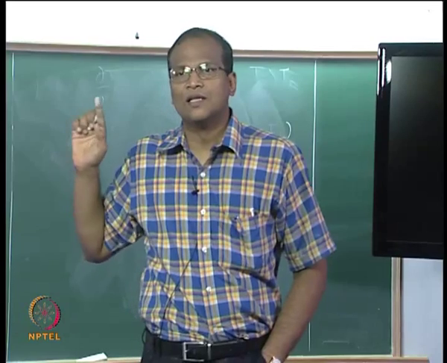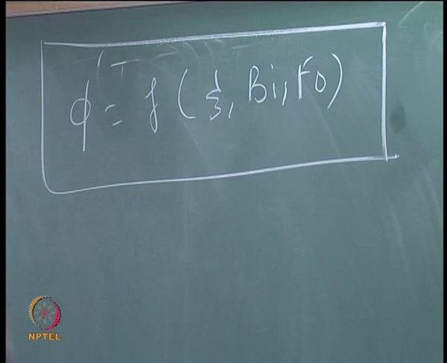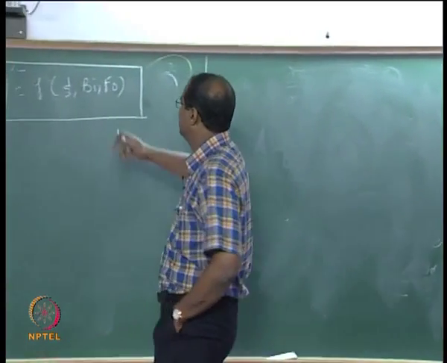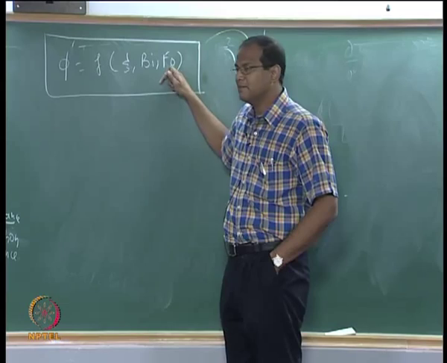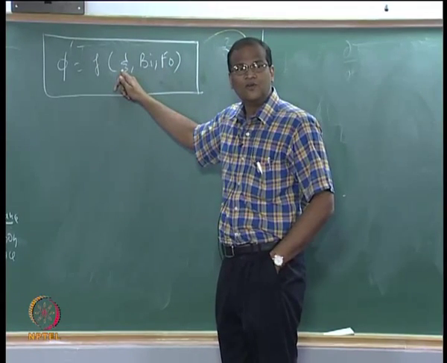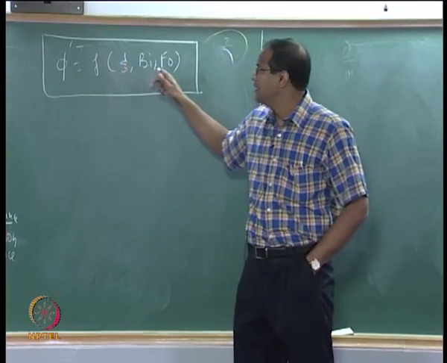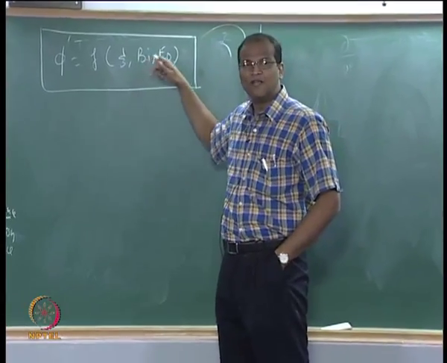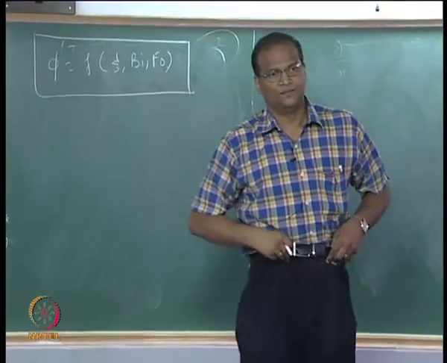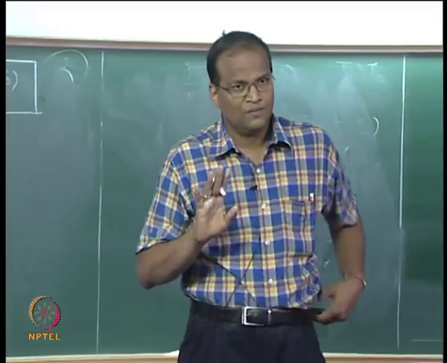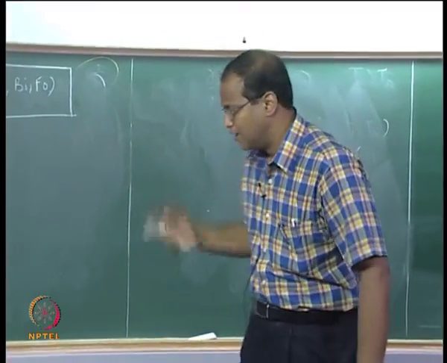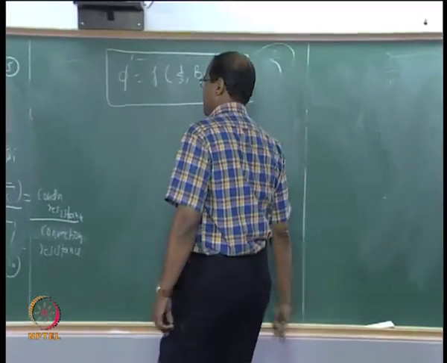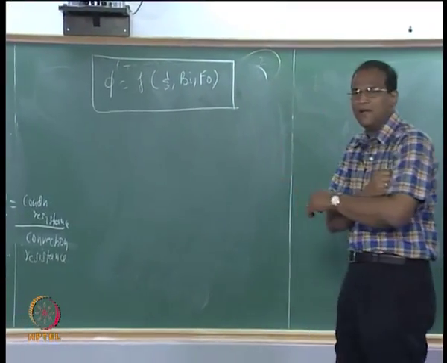So, the dimensionless temperature will be a function of the dimensionless distance. That is the way it should be, because one parameter gives the conduction convection coupling, one gives the time, and one gives the space. So, temperature is a function of the spatial coordinate, the time coordinate, and the coupling between the conduction and convection. Then these equations have to be mathematically solved, but now let us look at the physical interpretation of this. What is actually happening in the transient conduction?